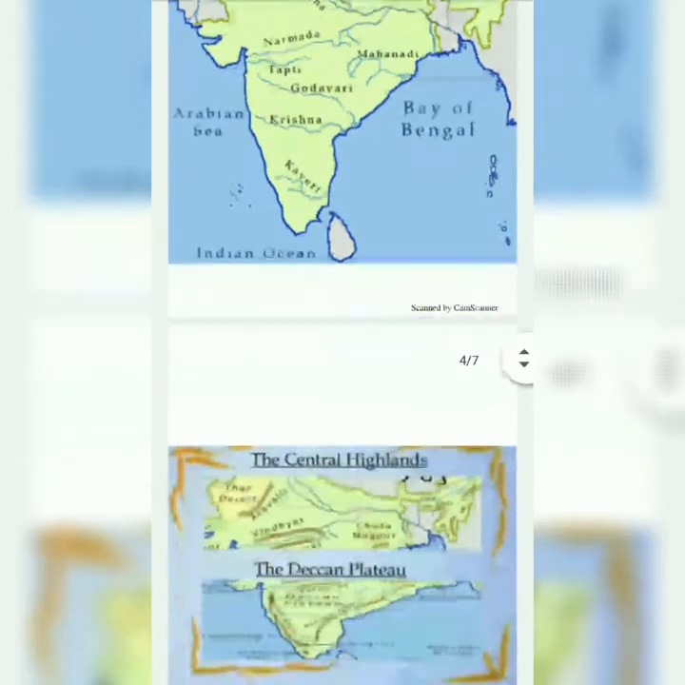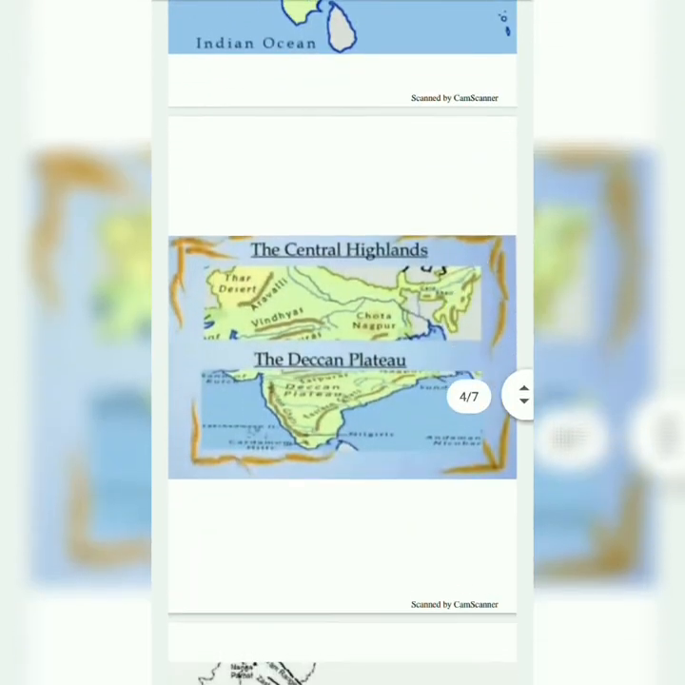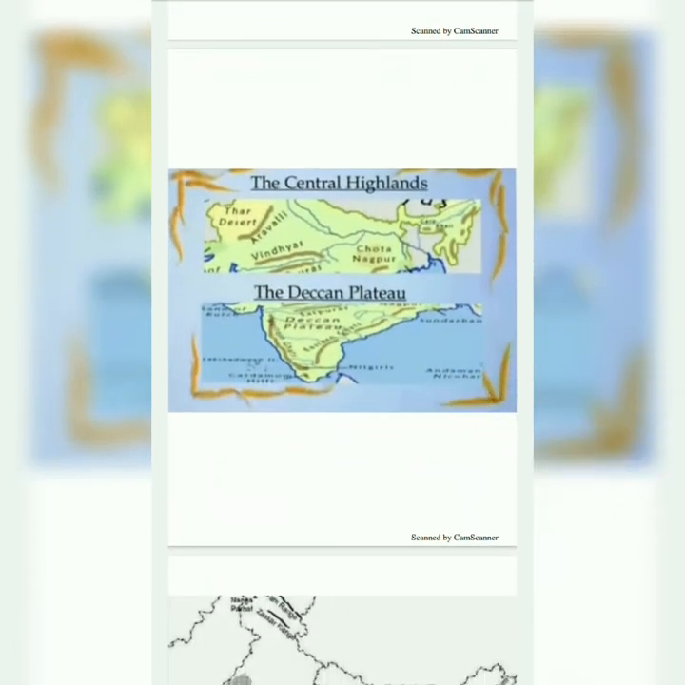Children, now let's talk about division. In this map, you will see that the river Narmada divides the plateau region into two parts: the central highland in the north and the Deccan Plateau in the south. The central highland includes Malwa Plateau in central India and the Chota Nagpur Plateau in the east.